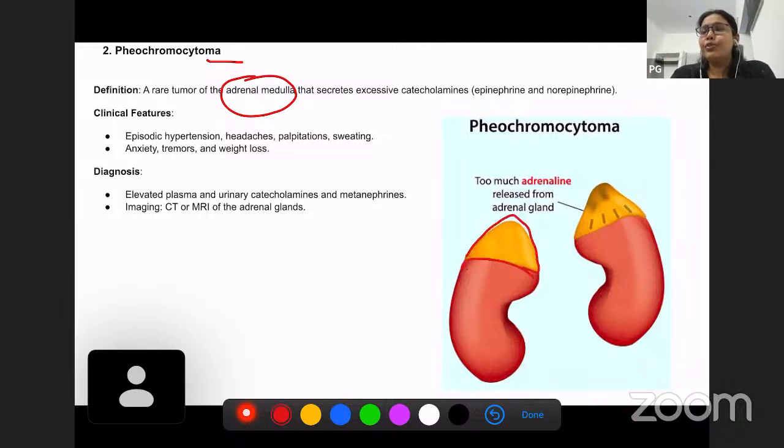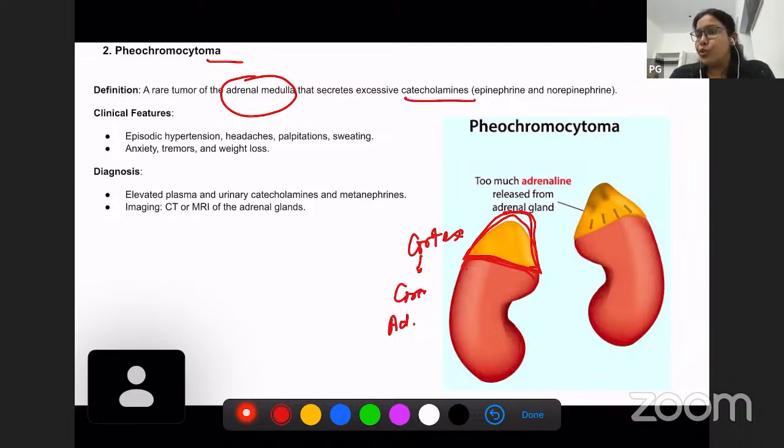right on top of the kidney, and it is a triangle shaped gland. It has a cortex and a medulla. So from the adrenal cortex, cortisol is produced, and from the adrenal medulla, catecholamines are produced, which are epinephrine and norepinephrine. So what are the clinical features? Clinical features of pheochromocytoma include hypertension, headaches, palpitations, and sweating.